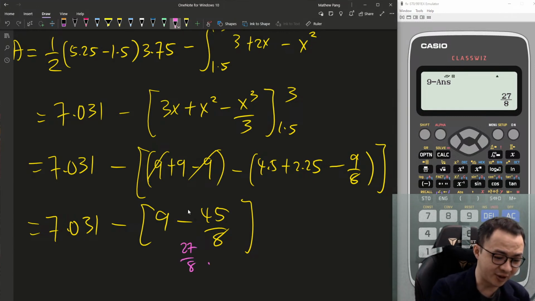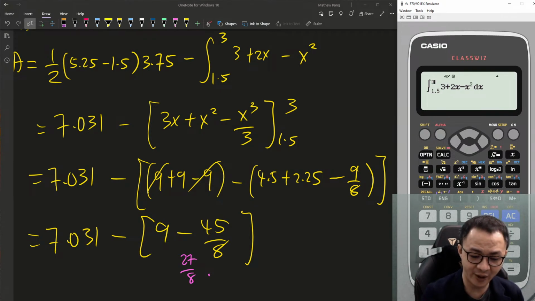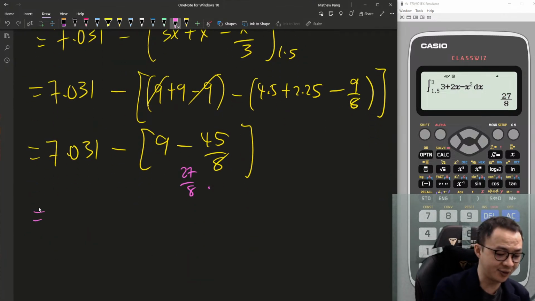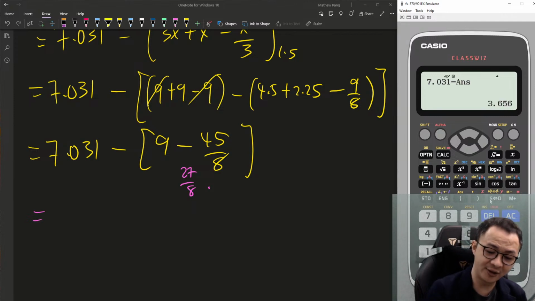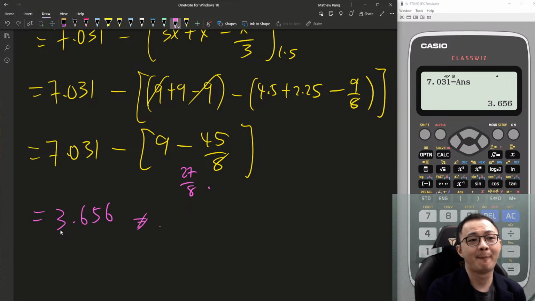I always want to check my integration, to make sure I don't make any careless mistake. So I always type it into the calculator and check. Do I get the same answer? 27 over 8. Yeah, then it's correct. Then I can straight away type 7.031 minus the answer just now. This is my final answer, 3.656. Done. 10 marks.